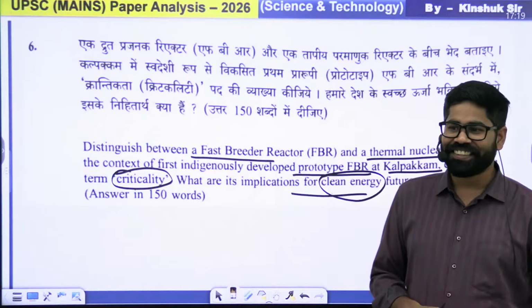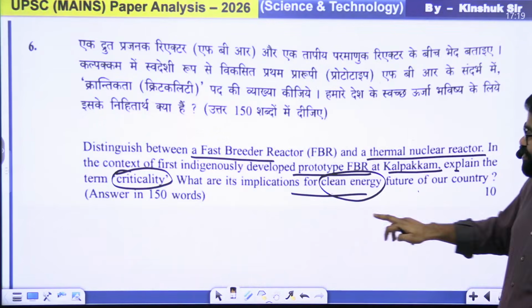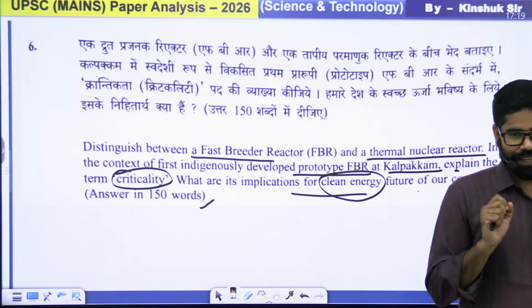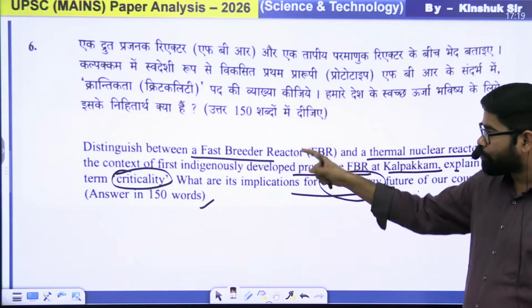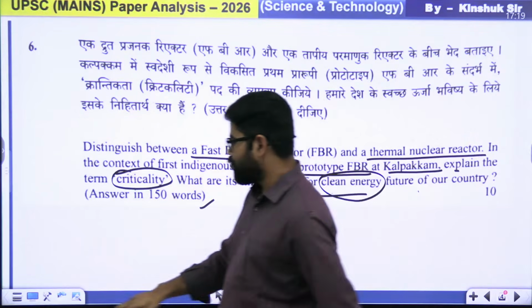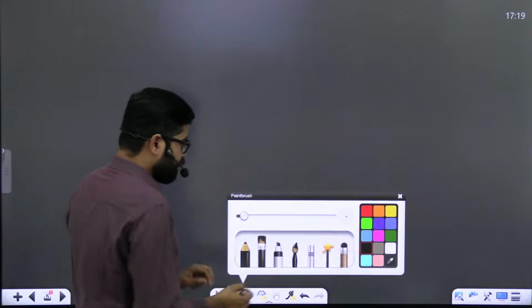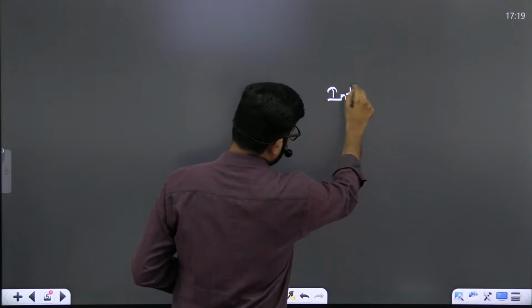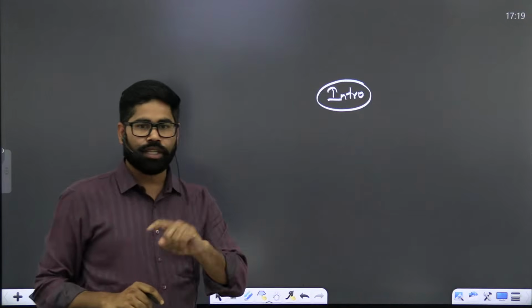नाम तो सुना ही होगा, ठीक है. So what we see that due to all these reasons, these questions were there. First, what is the distinction between fast breeder and thermal nuclear reactor? Now, when we are writing the introduction of this, first, of course, we will mention the current thing which is going on. Okay, now here there are two parts.